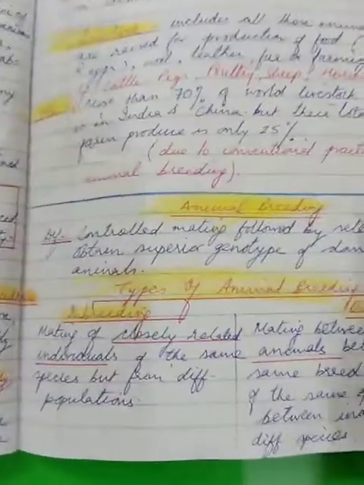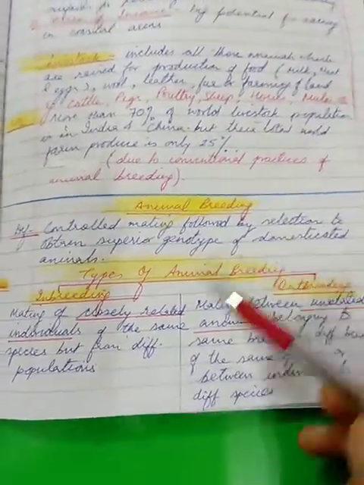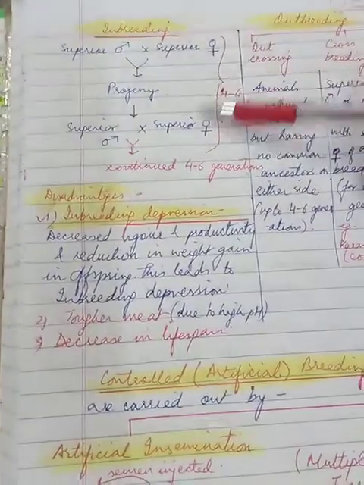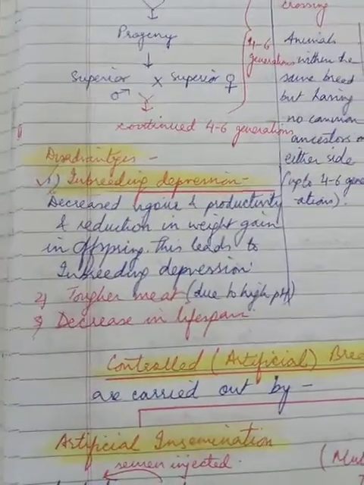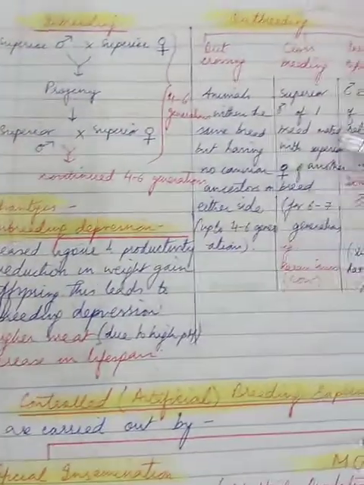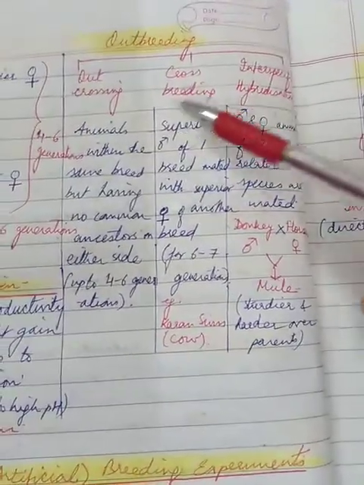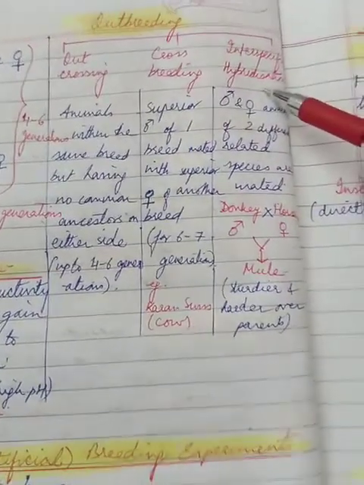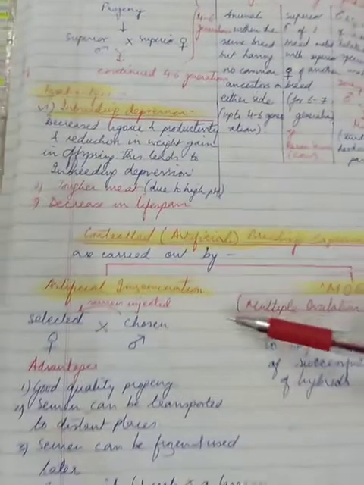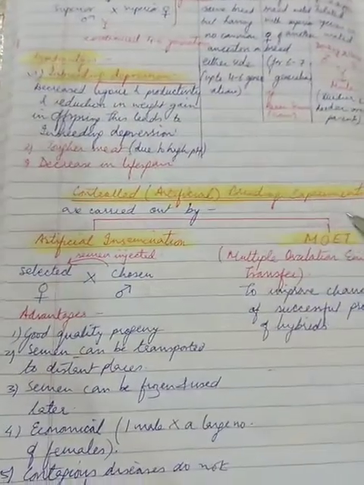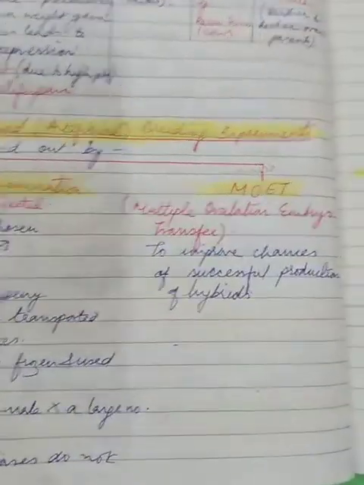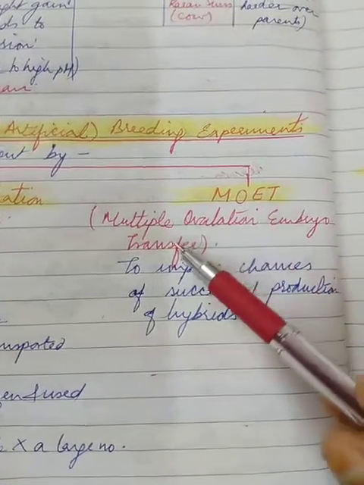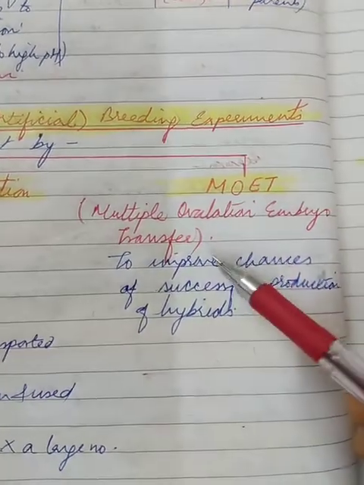Today we have started with our topic, animal breeding. We did the definition, the two types, inbreeding and outbreeding. Inbreeding we understood by a simple explanation, and we talked about the disadvantages, in which inbreeding depression is a very important topic for your examination. Then what is outbreeding? The three types, that is outcrossing, crossbreeding and interspecific hybridization. And then we moved to controlled artificial breeding experiments, where we talked about artificial insemination. And the last topic for today is MOET, which we call multiple ovulation embryo transfer.